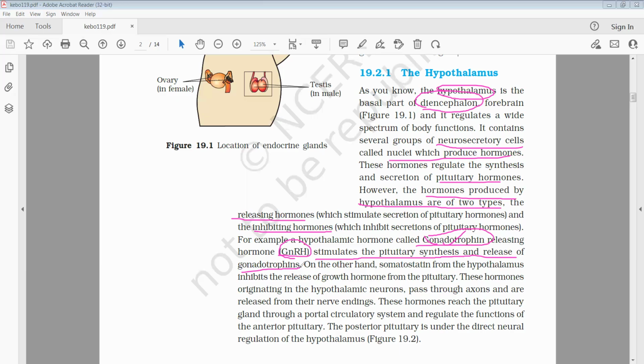These hormones originating in the hypothalamic neurons pass through axons and are released from their nerve endings. These hormones reach the pituitary gland through a portal circulatory system and regulate the functions of the anterior pituitary part. The posterior pituitary part is under the direct neural regulation of the hypothalamus. So the pituitary gland has two parts, anterior and posterior, and the middle part also.